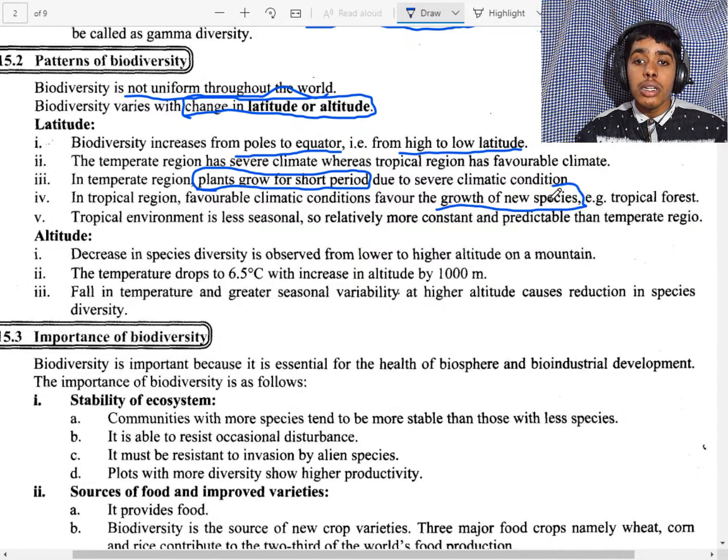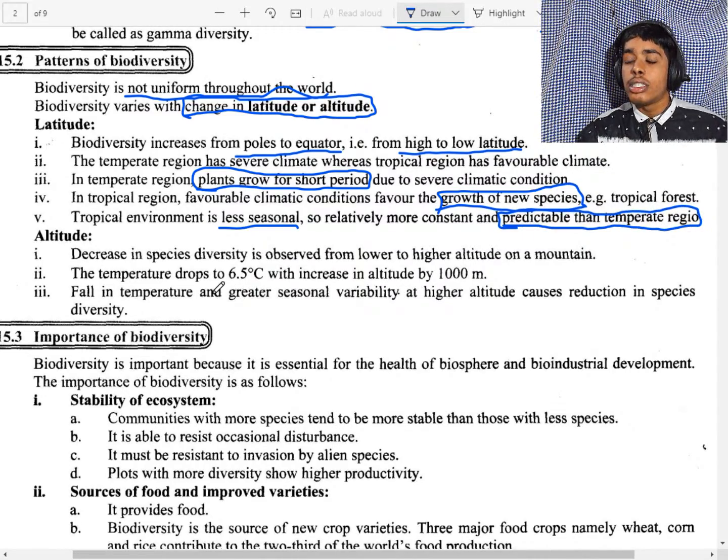The example is the tropical forest. Tropical forest is less seasonal. As I say, it is the same. The temperature and the season are the same throughout the year. So, it is predictable. Now, in the temperate region, there are a lot of seasons.